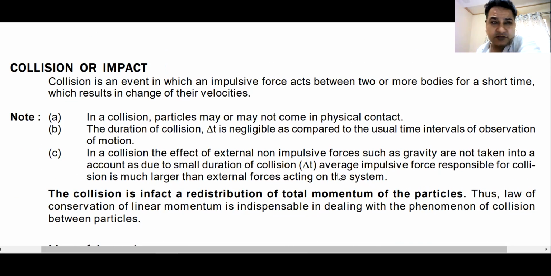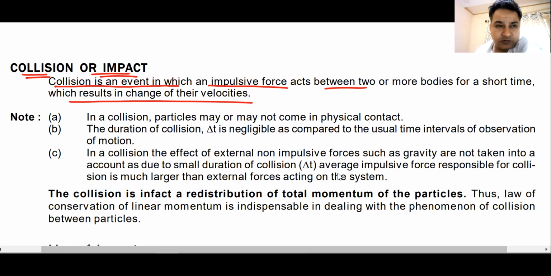Then that brings us to the last topic of this chapter, which is known as collision or impact. Collision or impact here is defined as an event in which impulsive force acts. So we'll only call those events or interactions collision where impulsive forces are acting. In a collision, particles may or may not come in physical contact.